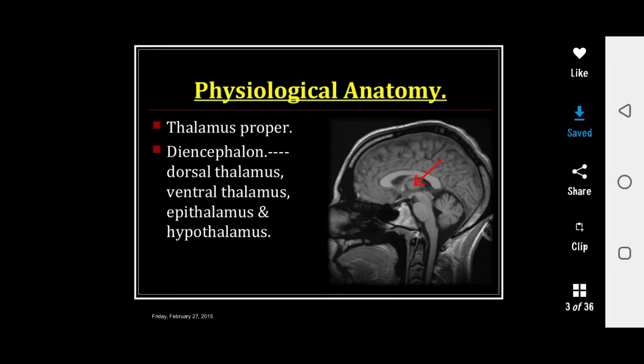So, what is thalamus? Thalamus is mostly a gray matter structure and has many essential roles in human physiology.